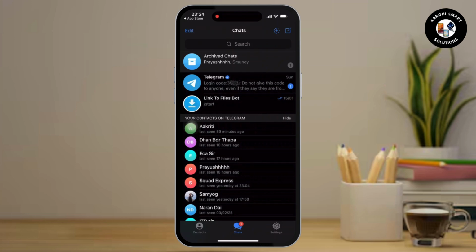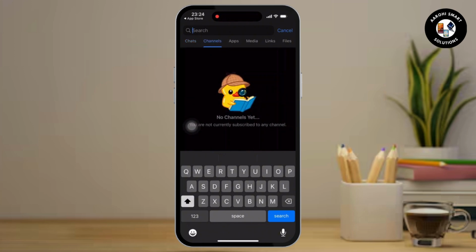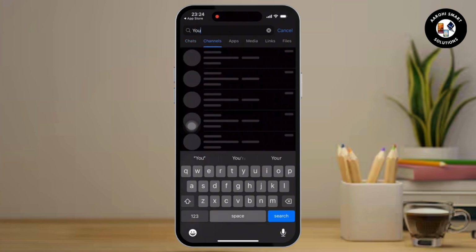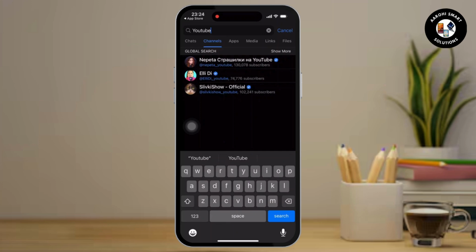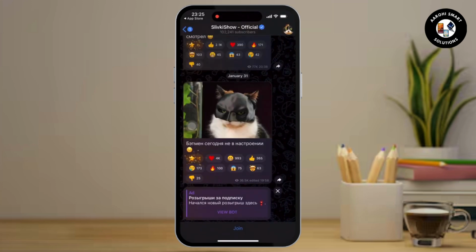your request. First of all, tap on the search bar at the top, then tap on the channels option available there and write down the name of your channel to rejoin it. Then tap on it and there you will get to see join option available at the bottom. Then join the channel again.